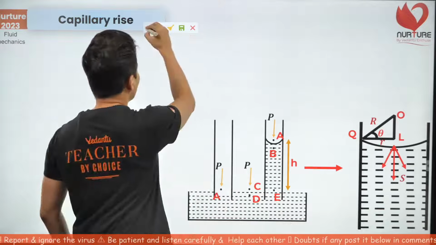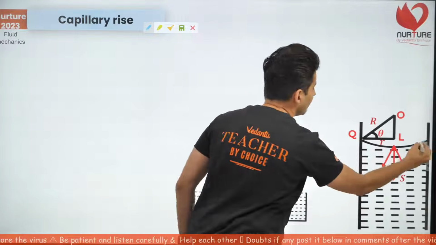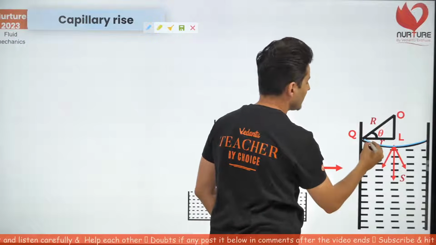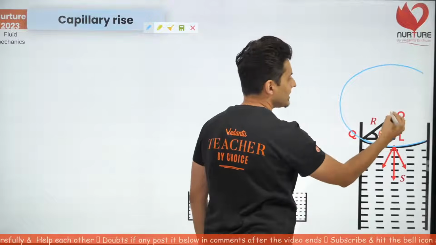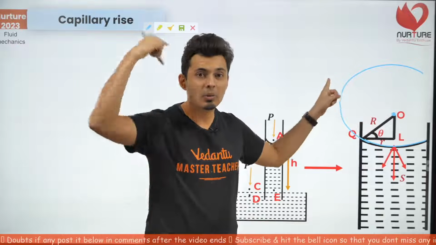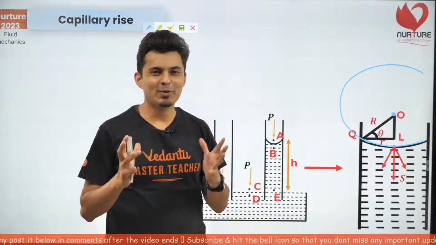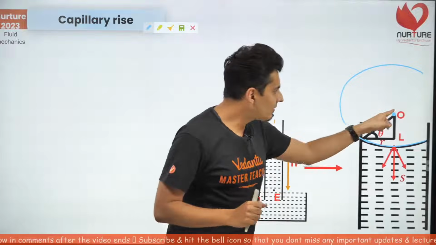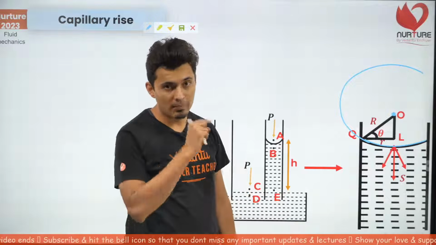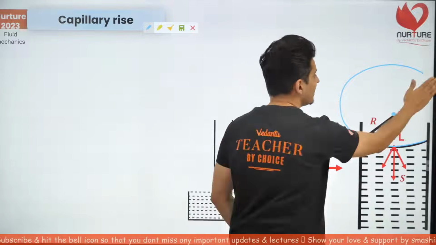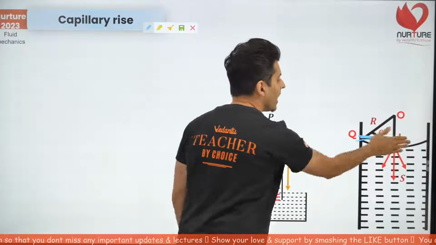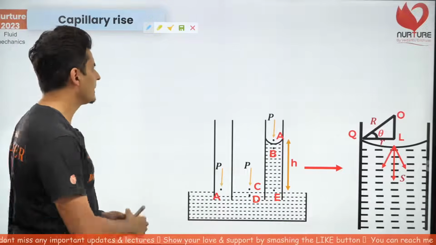That curved area will be a part of a big sphere. The center of the sphere is O. What is the center of this hypothetical sphere? O. It's like the center of curvature in optics. The radius of that imaginary sphere is R, capital R, and that is quite different from the radius of the capillary. I want you to get this very clearly.